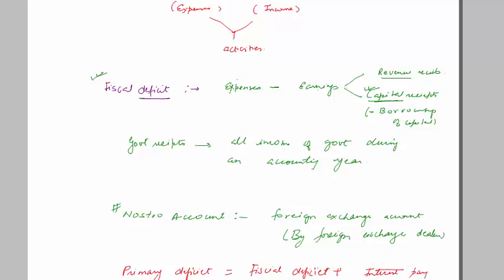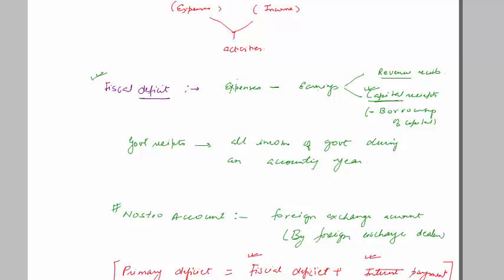Now as I told you, say India has borrowed $100 billion from World Bank, so it cannot pay the entire $100 billion in 1 year, but year on year it has to pay the interest. So whatever interest the government has to pay, plus the fiscal deficit, they both add up to what is called primary deficit. So primary deficit is the total amount of money which is deficit in a particular government.